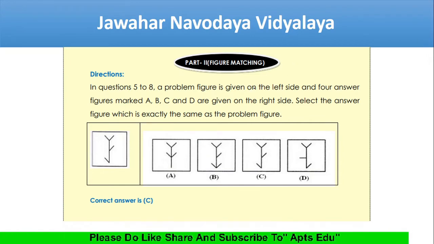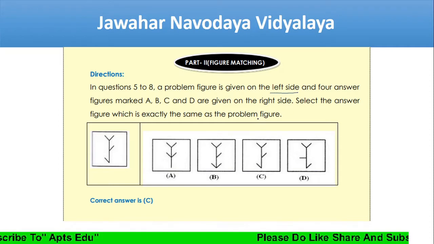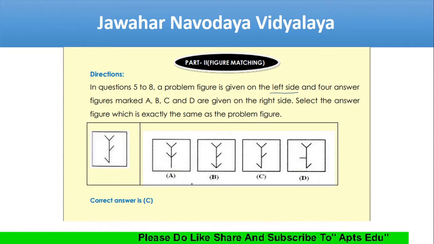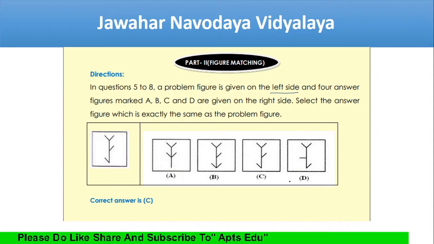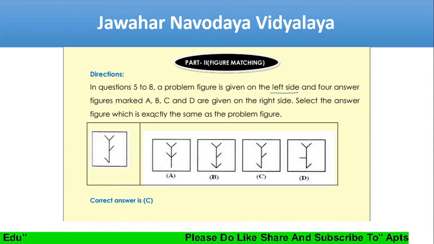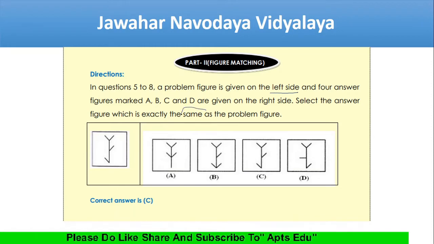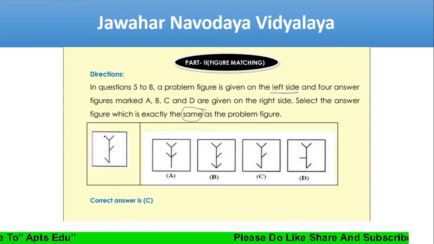Next, questions 5 to 8. The question figure is given on the left side, and you have 4 options A, B, C, D. We need to figure out which answer figure is exactly the same. If you see here, one arrow, one line.